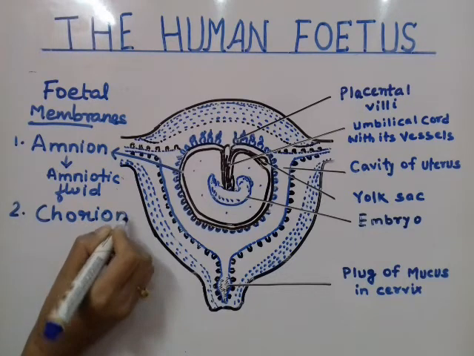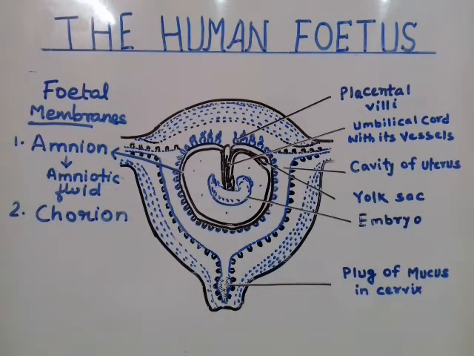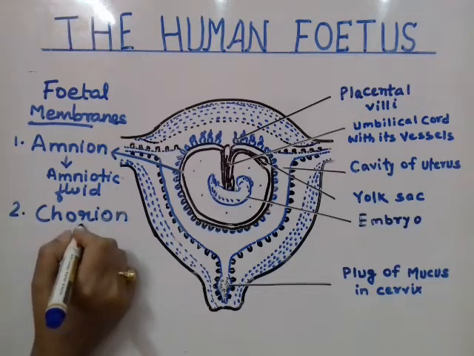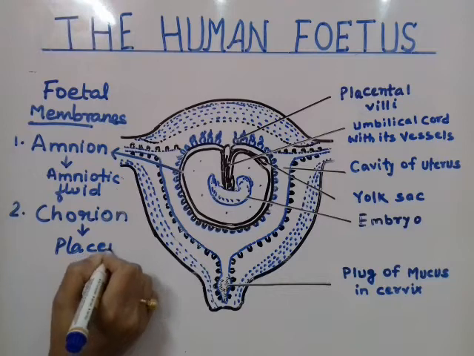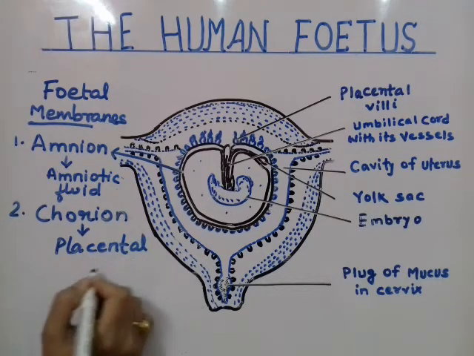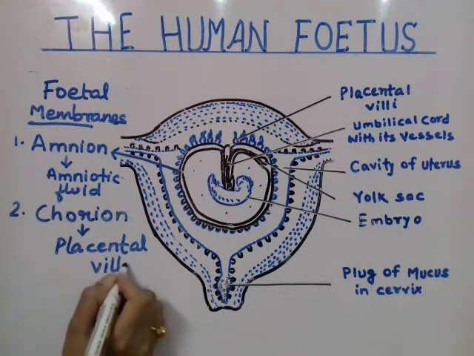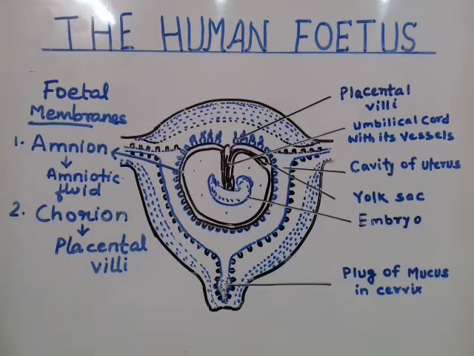Now this is the outermost membrane, remember, and it helps in the formation of placental villi. I told you that the placenta is formed in 2 ways: one from the side of the mother's body, where the uterine wall helps in the formation of villi, and another from the structure called chorion, the outermost membrane of the fetus.